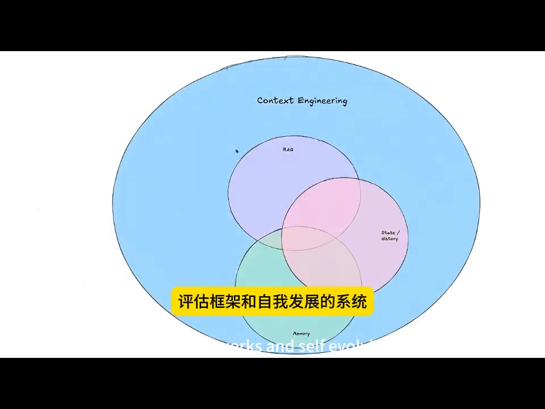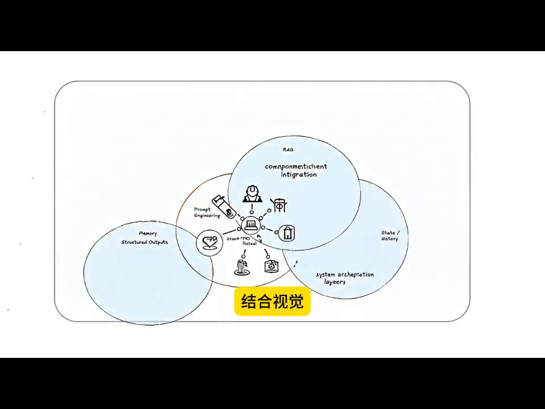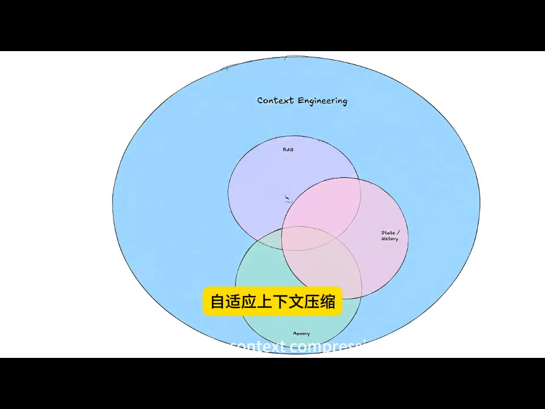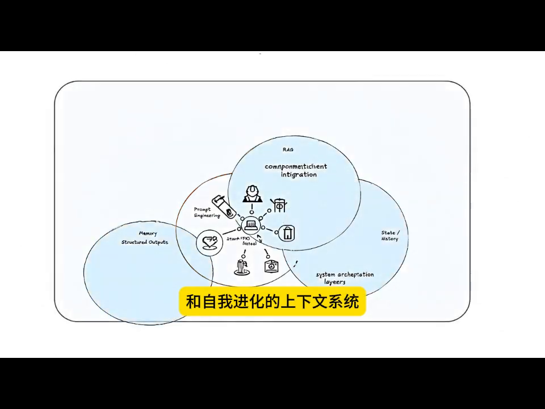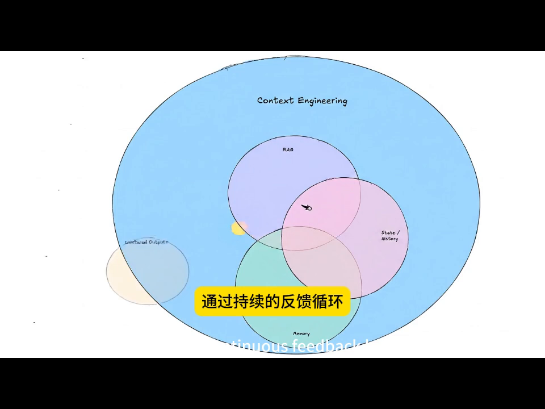Emerging paradigms include multimodal context integration incorporating visual, audio, and other sensory data, adaptive context compression with dynamic techniques to prioritize context elements, and self-evolving context systems that learn and adapt their assembly strategies through continuous feedback loops.